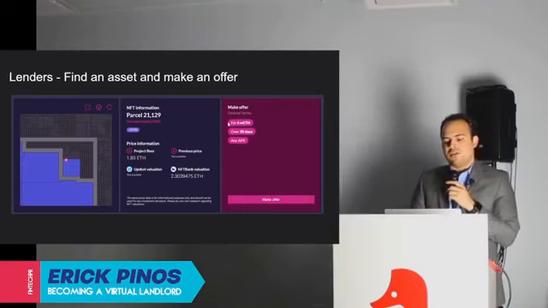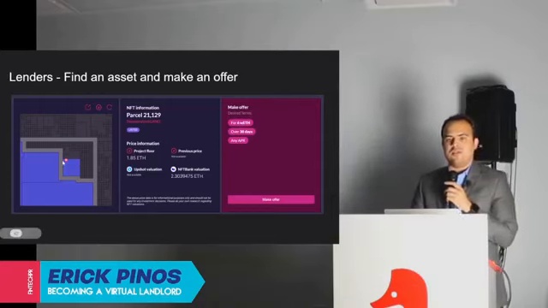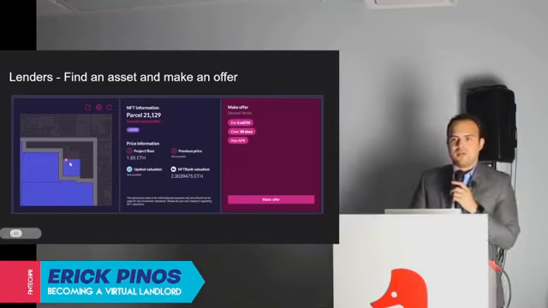This person is offering me their NFT. This is a Decentraland parcel inside of one of the blue districts. They want 6 ETH for 30 days, and they'll take whatever APR I want to offer them. I wouldn't do this one because 6 ETH is a lot when the NFT is only valued at 2 ETH. That's another thing you have to consider: what is the value of the collateral?